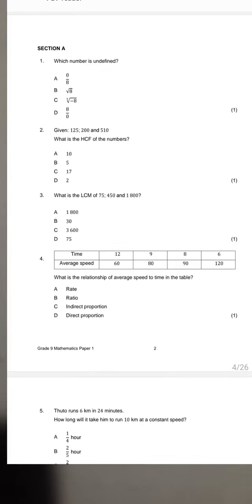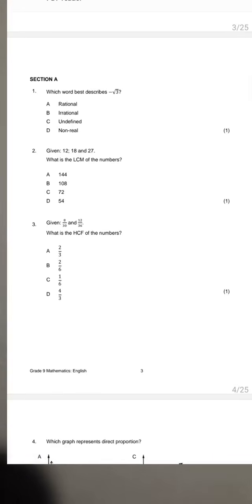Just want to turn over to the other question paper. Look at this one. Number 3. What is the HCF of the numbers 8/30 and 12/36?